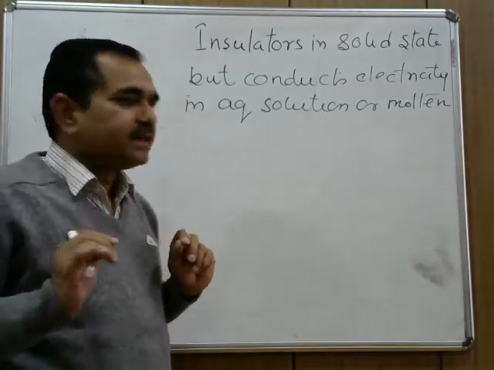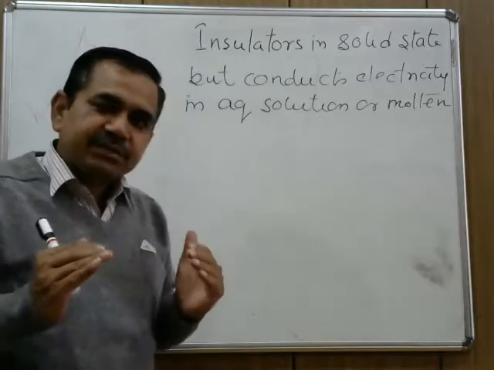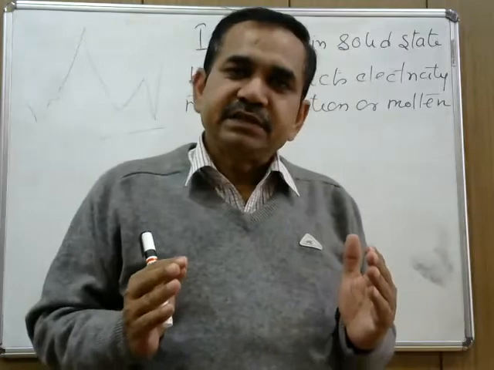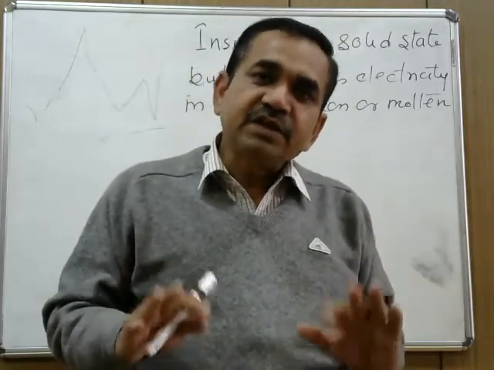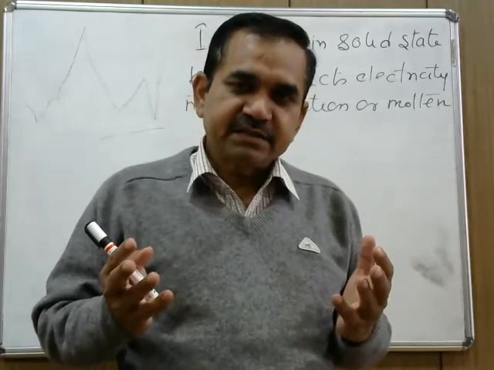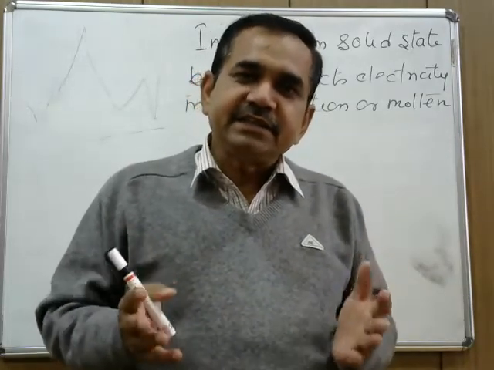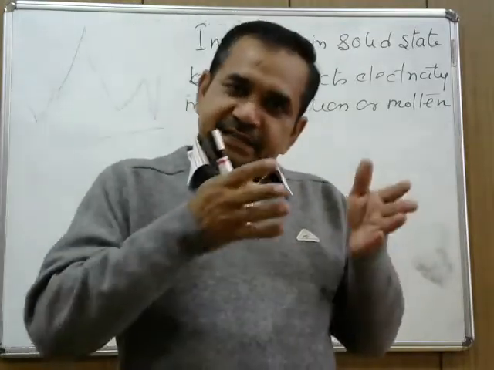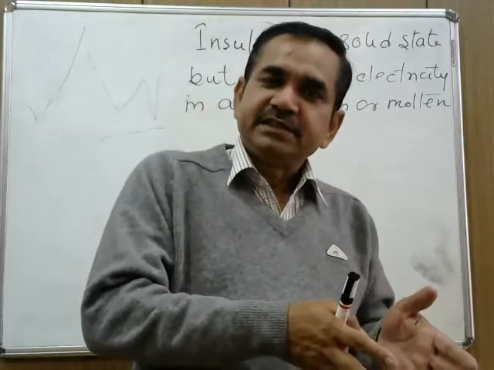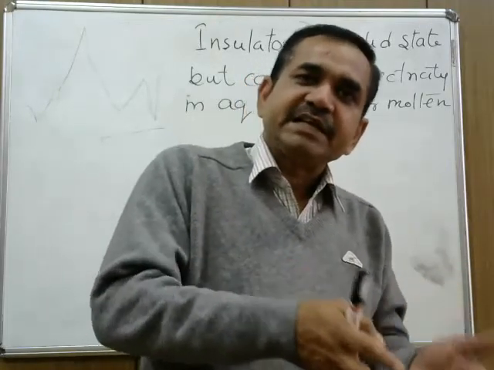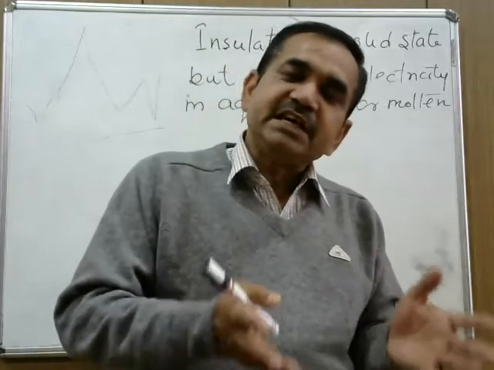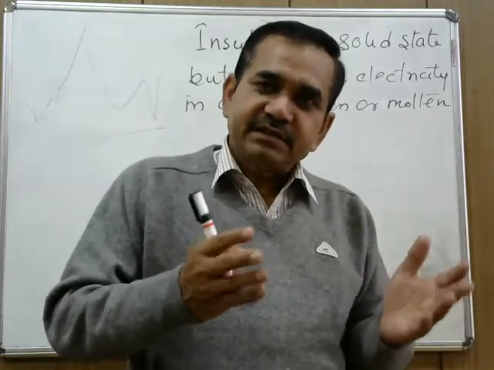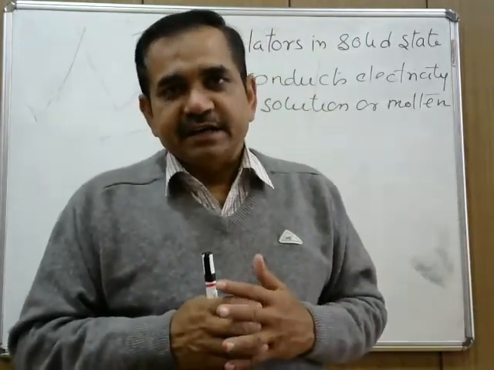Why? See, for any substance to behave as a conductor, either it should have free electrons or it should have free ions. Electric current is nothing but flow of charge from one point to another point, and this charge is either carried by negatively charged particles, that is electrons, or this charge may be carried by ions, cation or anion.